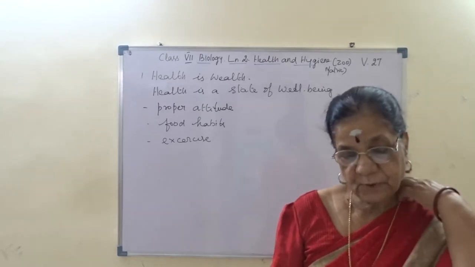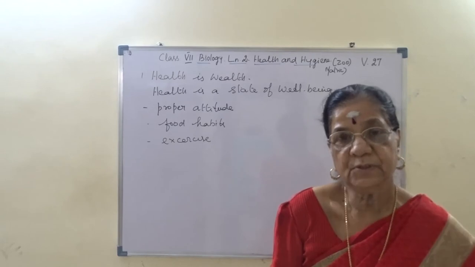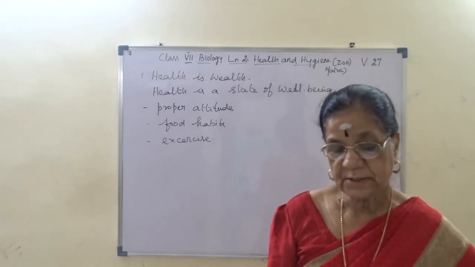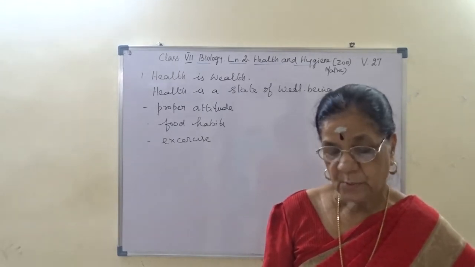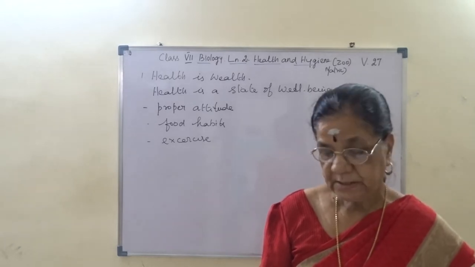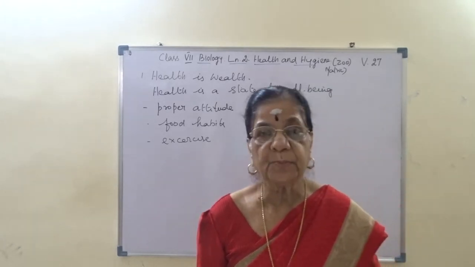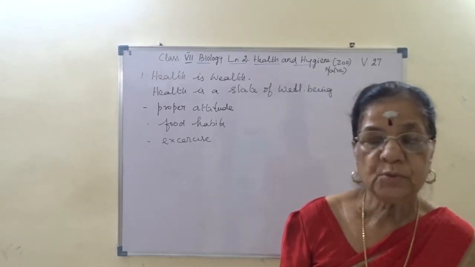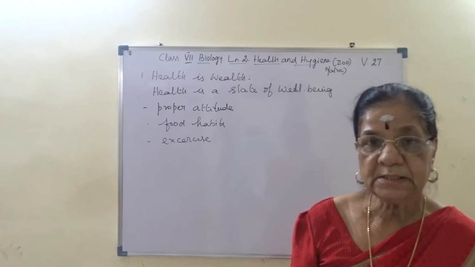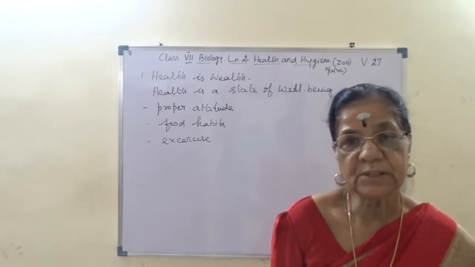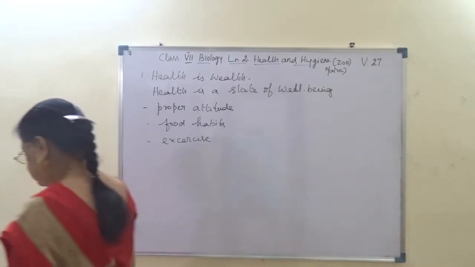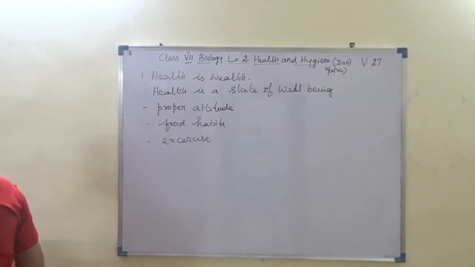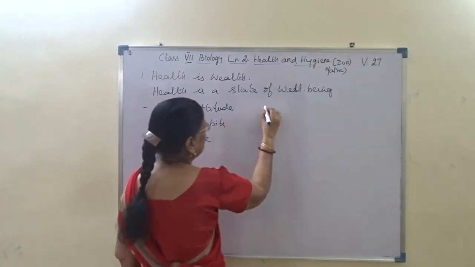Now, the need for food in living. Just as a car needs petrol for its proper functioning, living organisms need proper food for the following reasons. Food is the source of energy for animals.